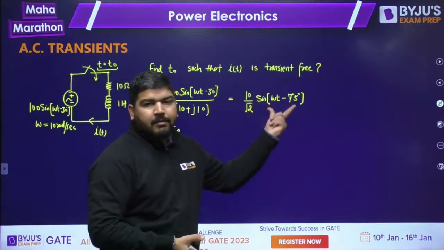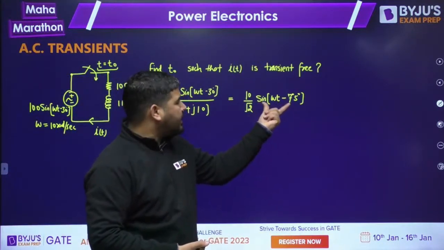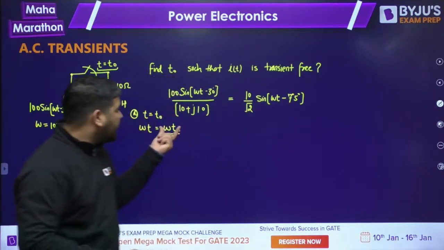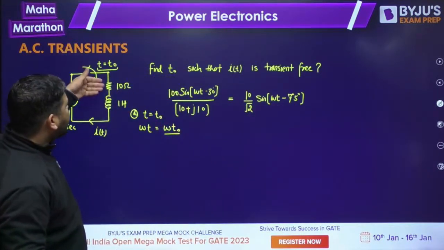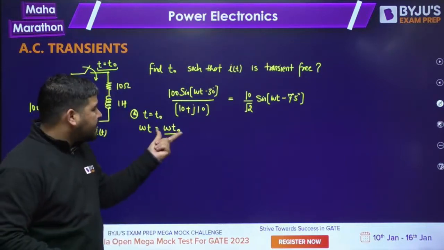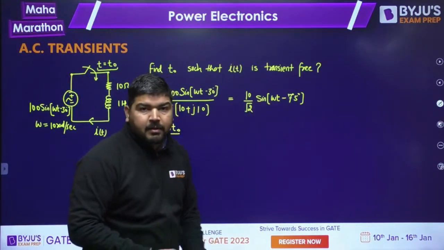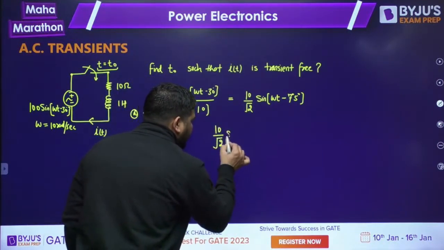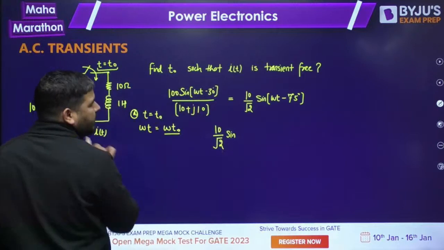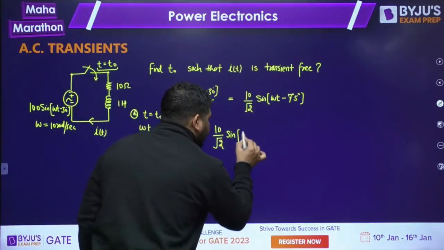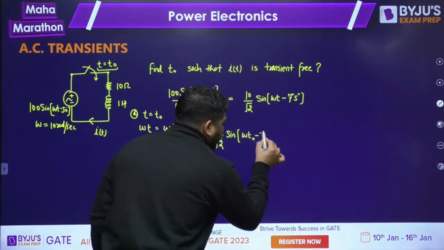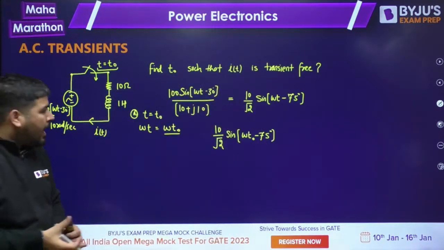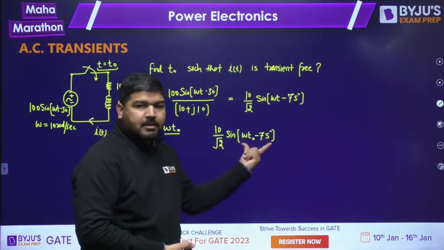Now what is the steady state value of this current at this instant? Because we are closing the switch at this instant. So the steady state value of the current at this instant will be 10 by root 2 sine of omega t naught minus 75 degree. This is the steady state current, guys. At this instant, the steady state current is this.